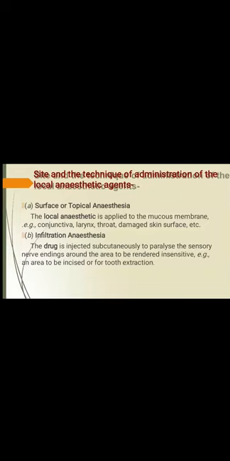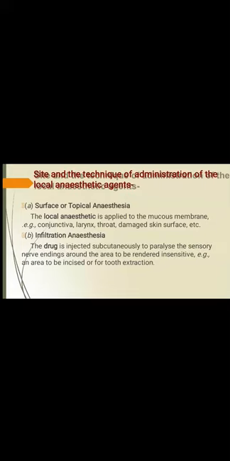Now, the site and technique of administration of the local anesthetic agent, where they are generally applied. There are different types of anesthesia depending upon the site of administration of local anesthetics. Number 1, surface or topical anesthesia. The local anesthetic is applied to the mucous membrane, for example, conjunctiva, larynx, throat, damaged skin surface, etc. So in topical anesthesia, the anesthetic agent is directly applied to the mucous membrane.